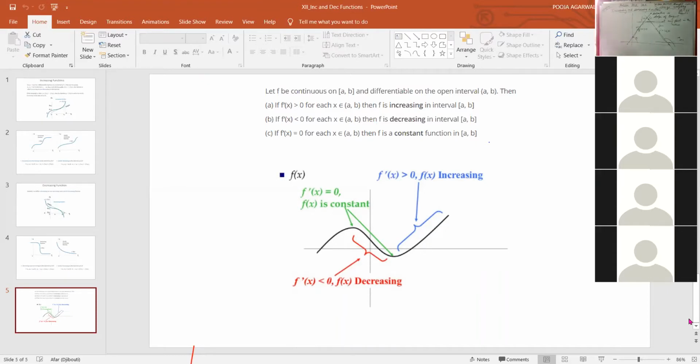Now let's take some questions based on this, to check how this works. First of all, I'm giving a very simple question and you just check for that question. I have told you the concept also, how to find out whether a function is increasing or decreasing, right? Okay, I'm giving you a question. Beta, if I'm asking something, you have to speak out.